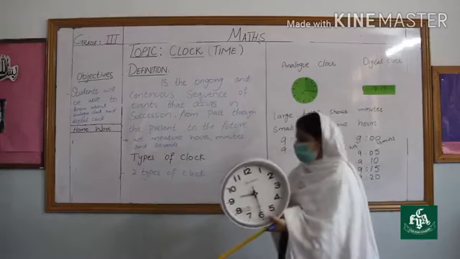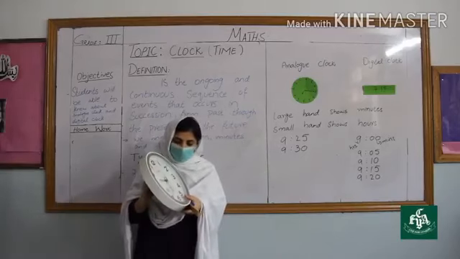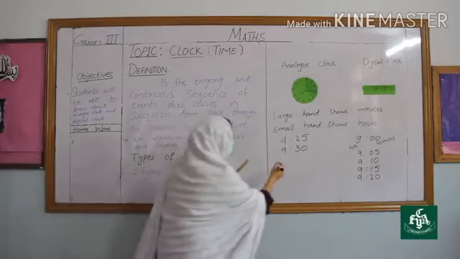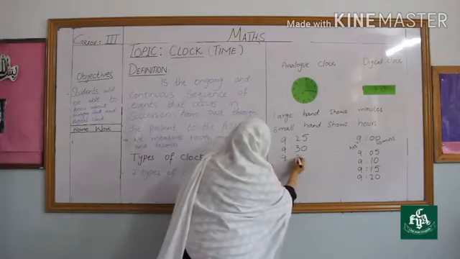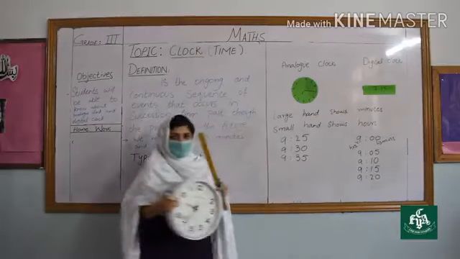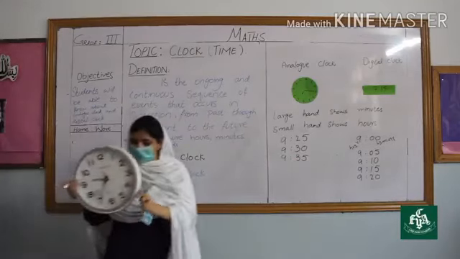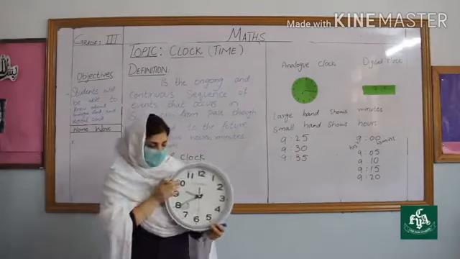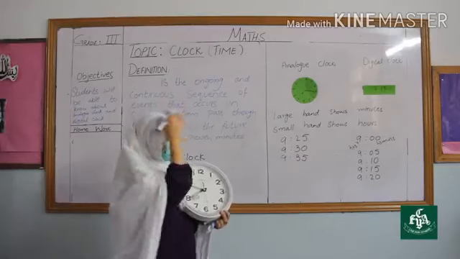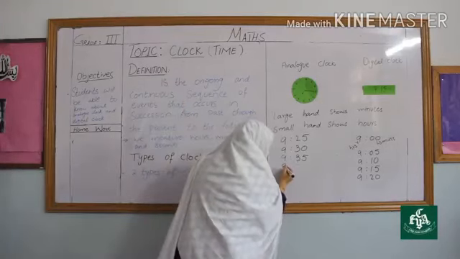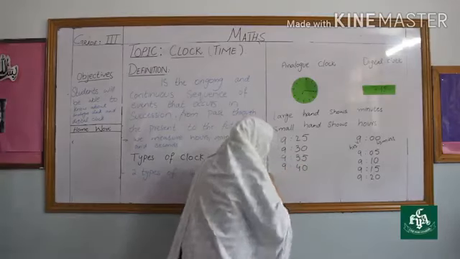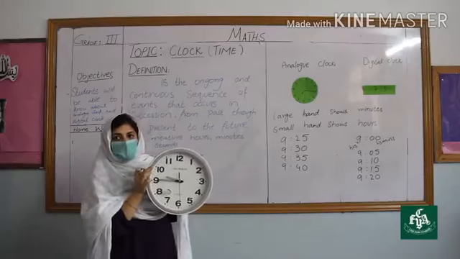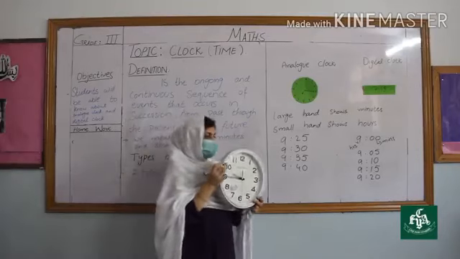9:30. If the minute hand moves from 6 to 7, the time is 9:35. If the minute hand moves from 7 to 8, the time is 9:40. If the minute hand moves from 8 to 9, the time is